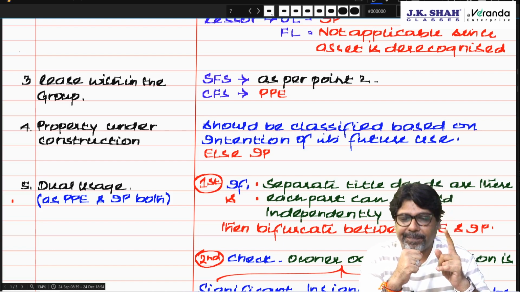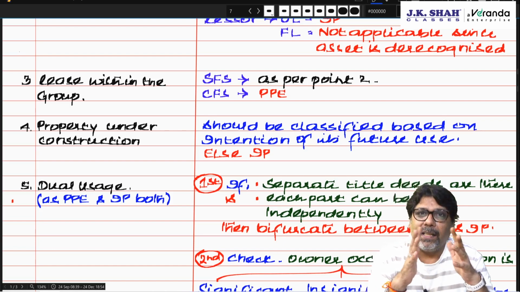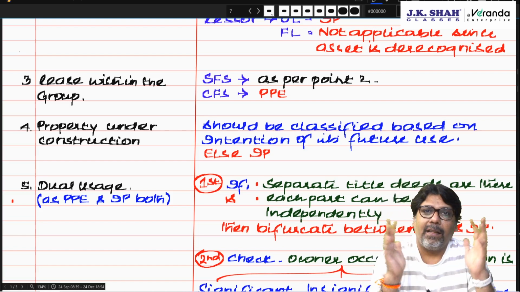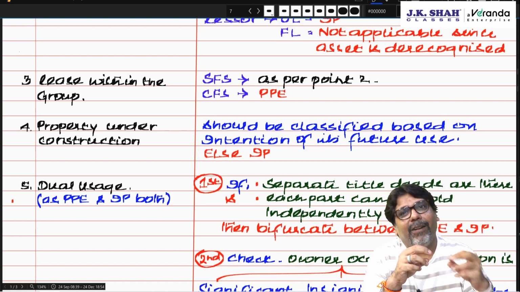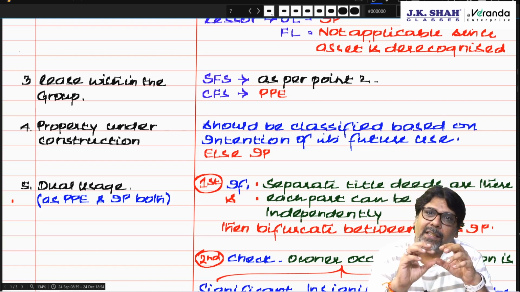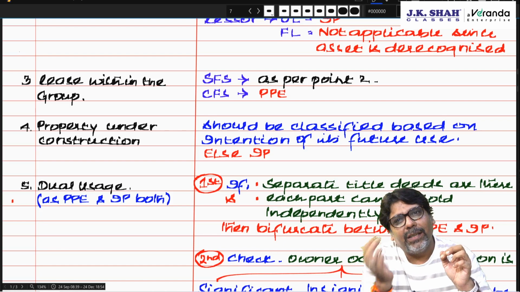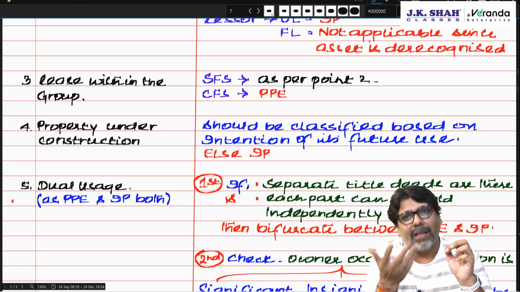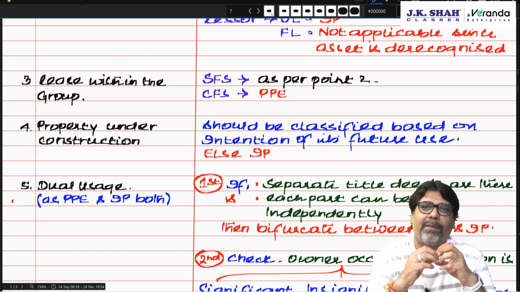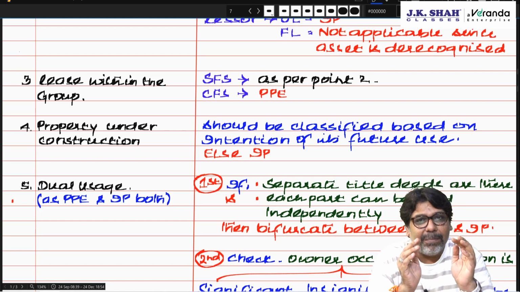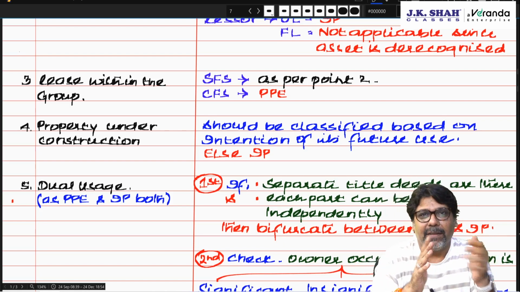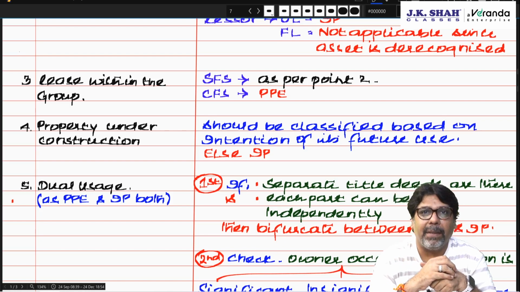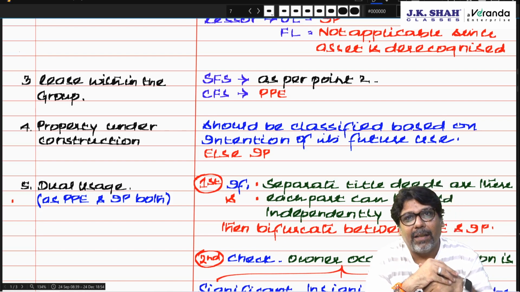Investment property. Sorry, PPE. Another example, school. School has a big hall which they use themselves and they give it on rent for marriages. Now chartered, majority time they are using it at school. On holidays only they are giving it on rent for marriage or convocation purpose or conference purpose. That means insignificant part is for rental, significant part is for business. That should be classified as PPE. Am I clear? Yes or no?